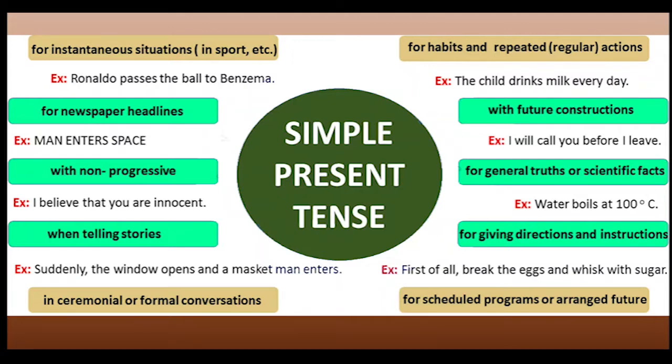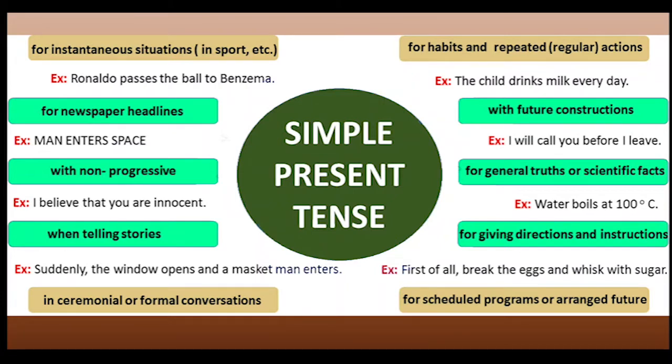For example, water boils at 100 degrees centigrade. And for giving directions and instructions, for example, first of all, break the eggs and whisk the sugar. Also, children, for scheduled programs or arranged future, means when you talk about future tense but you have already scheduled it.